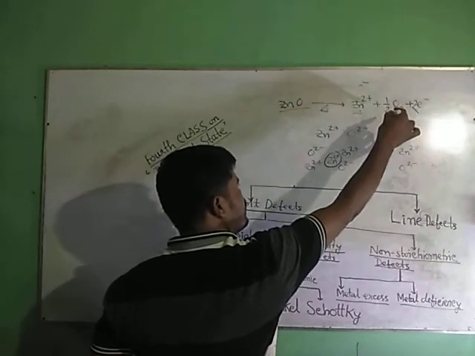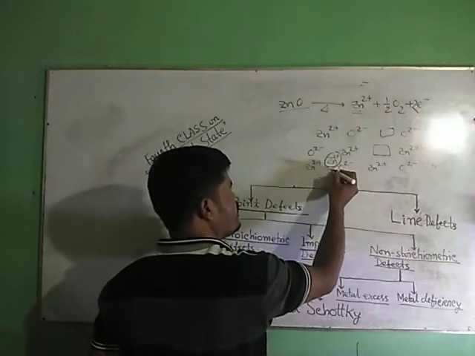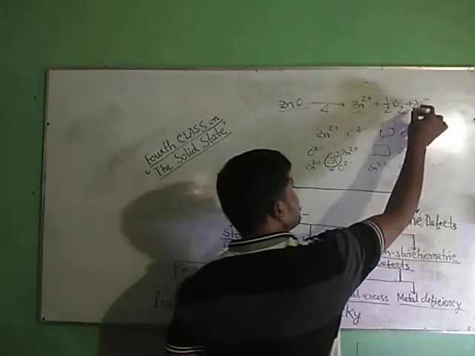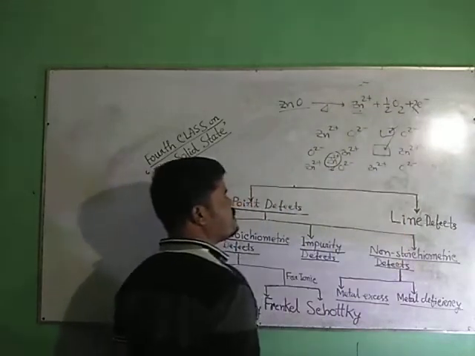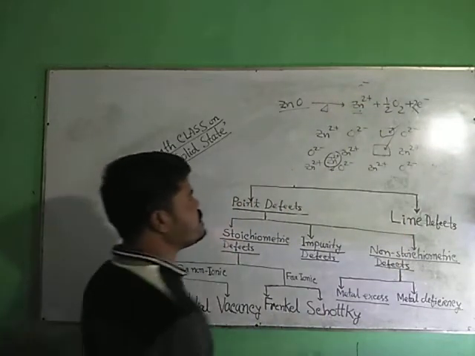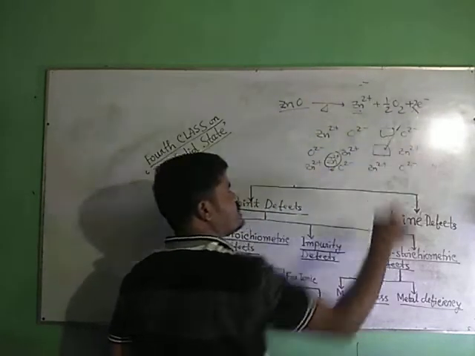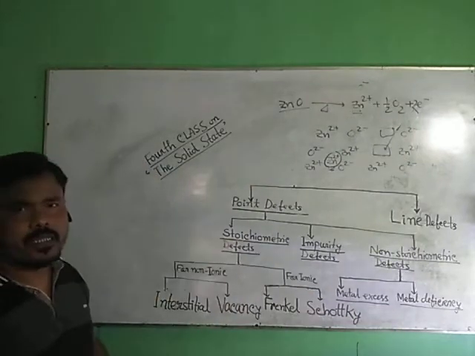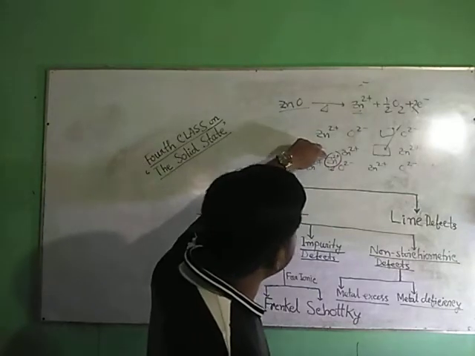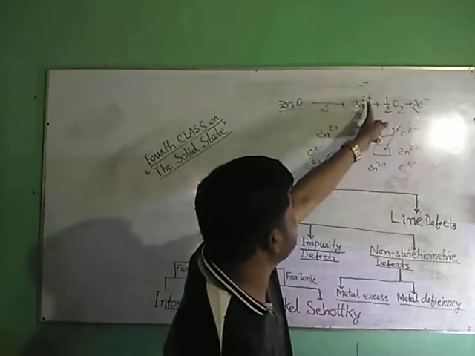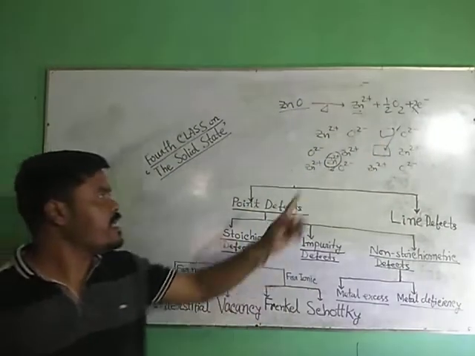After releasing oxygen as O2 negative, the electrons come to the vacant sites, to maintain electrical neutrality. In this way, O2 is released, the Zn2+ occupies the interstitial position, and there is also excess metal present.